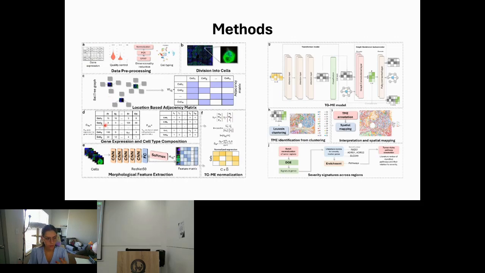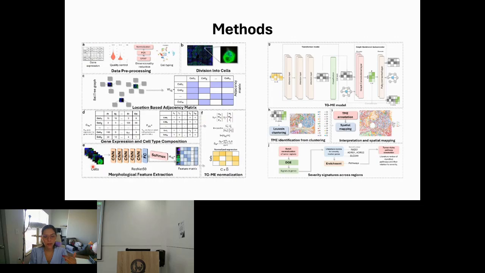As I told you before, we're going to be working with a normalized gene expression matrix. And since we already know the cell types, we're going to one-hot encode the cell types to include this information in our model too. Then, the morphology images that we extracted for each of the cells, we have to pass through a convolutional neural network to extract their features, because we cannot use the image directly, right? We need to convert them to numbers.